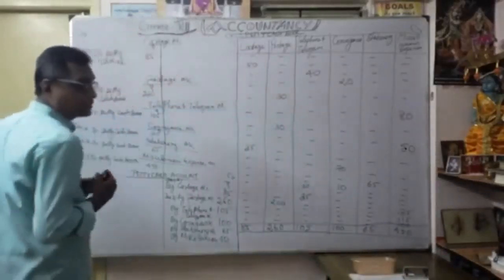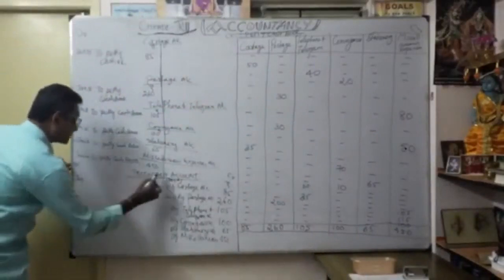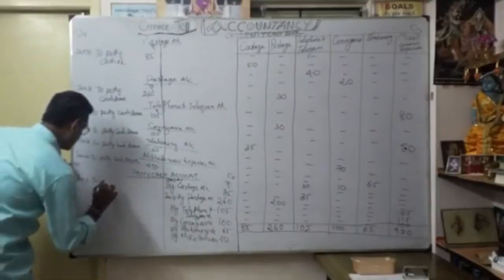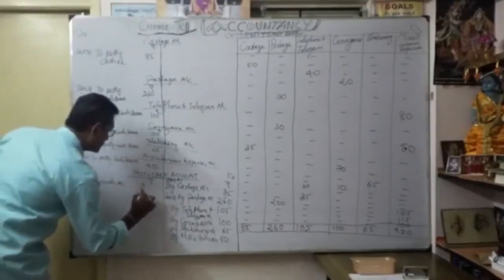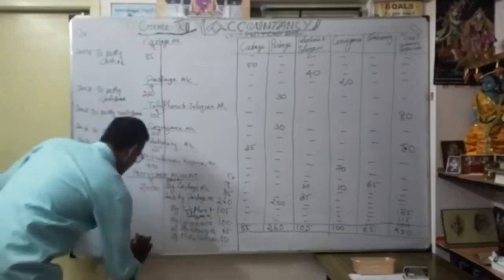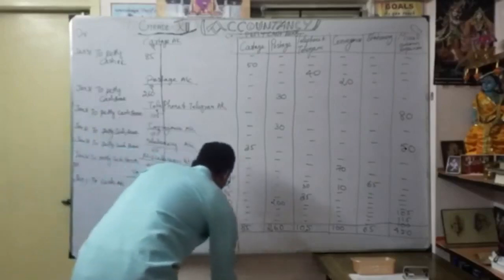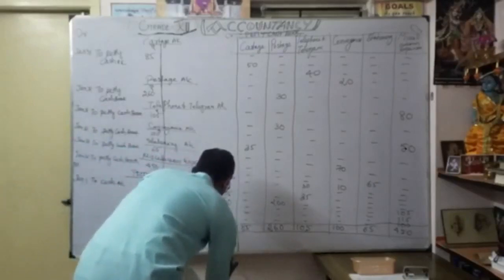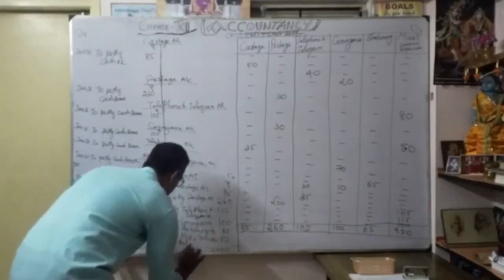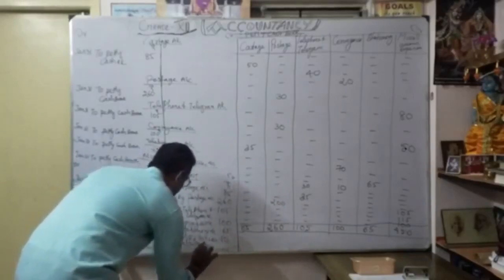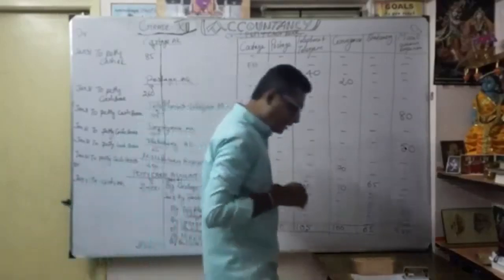The cash received was opened on January 1. Petty cash account, to cash account. How much? 2000 here. Now what is the balance here? The same 2000, so here also 2000. So by balance carried on, how much? 935, whatever balance we got.